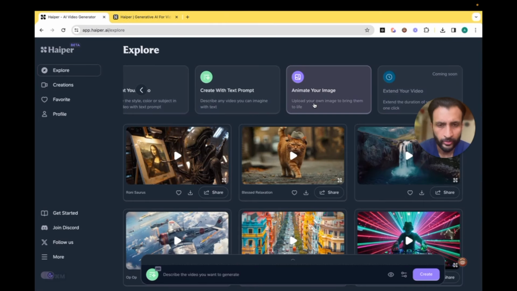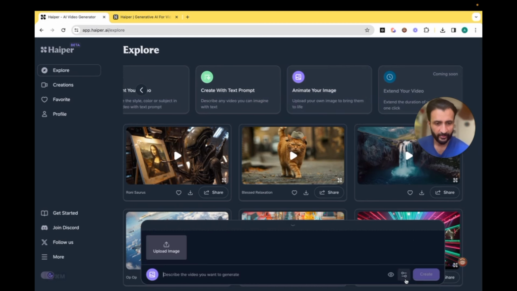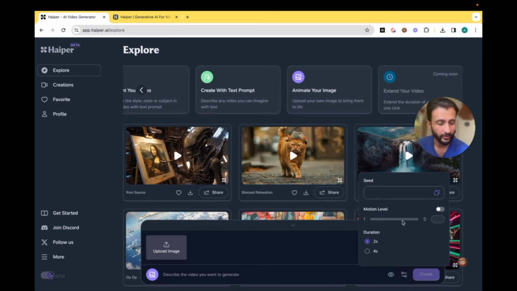It's alright. So they also have the animate your image option, and this is once again the SD version versus the HD version which we saw before. And in this, once again, you'll get the option to create a 4-second video, and you'll also have the option to regulate the amount of motion.